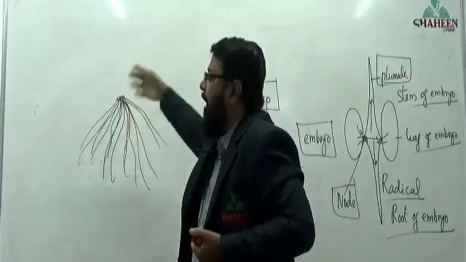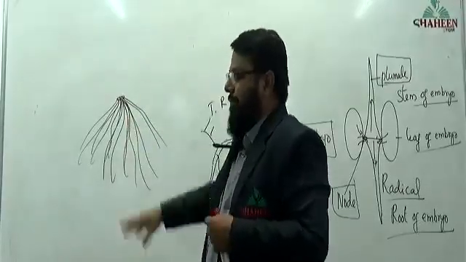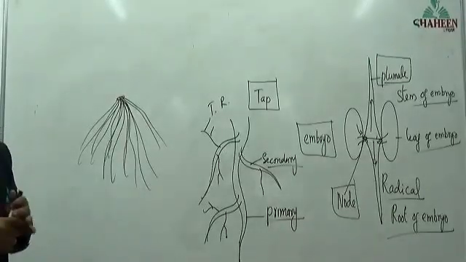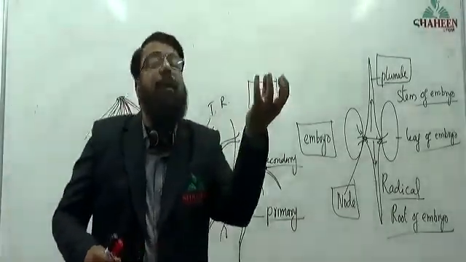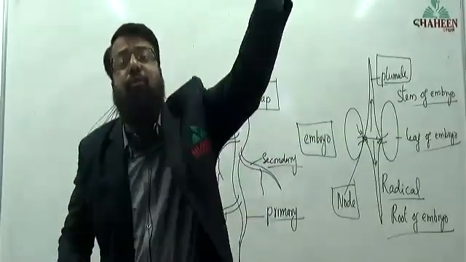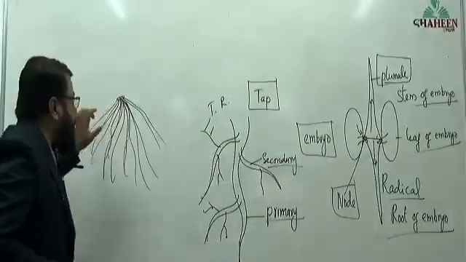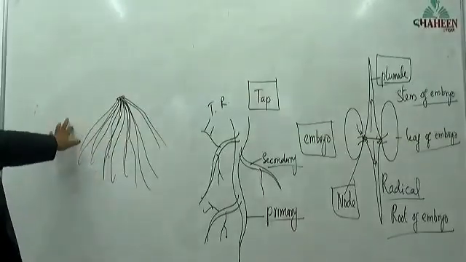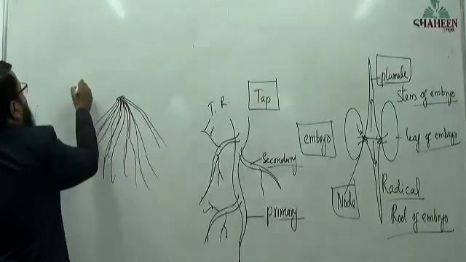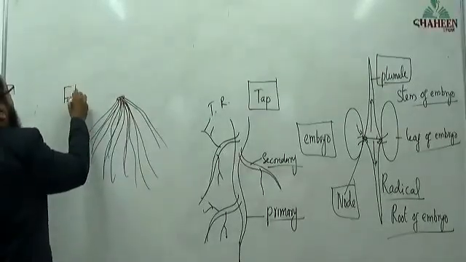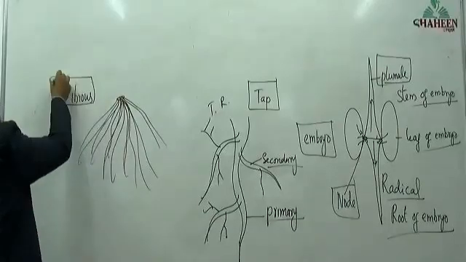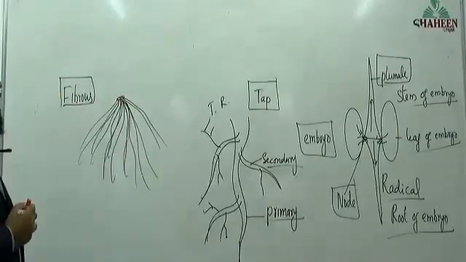Primary root is short-lived and has gone. From there many roots arise, and this root system is called as fibrous root system.